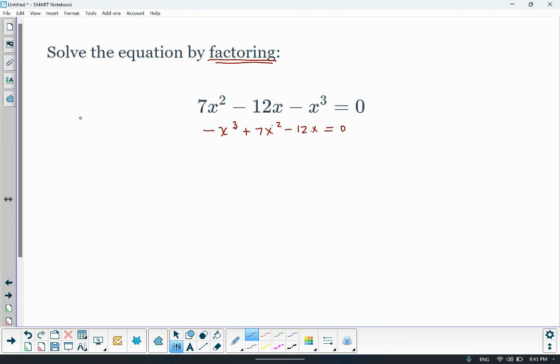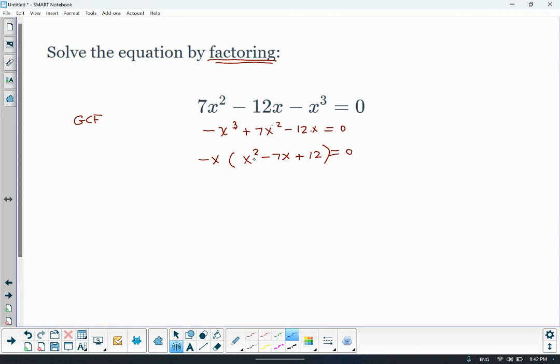The next thing you want to do is always factor out the GCF. In fact, if you see a negative, you want to factor it out. So I'm going to factor out not only a negative, but a negative x. Negative x cubed divided by negative x is x squared. 7x squared divided by negative x squared, 7 divided by negative 1 is negative 7x. Negative 12 divided by negative 1 is positive 12 equals 0.